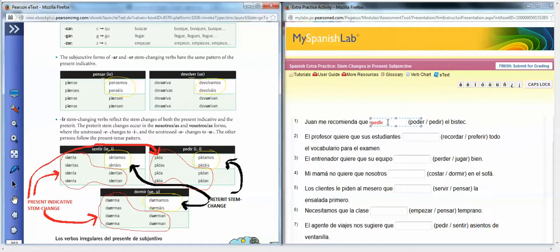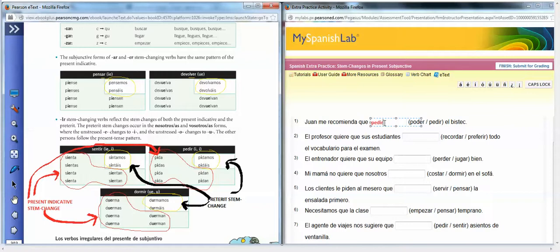Okay, and since it's I, this is an IR verb, but if you look down at IR verbs, if it's an IR verb and it's in the yo form, that means we're going to use the present tense endings, which doesn't really matter for an E to I stem changer because the present and the preterite endings are the same.